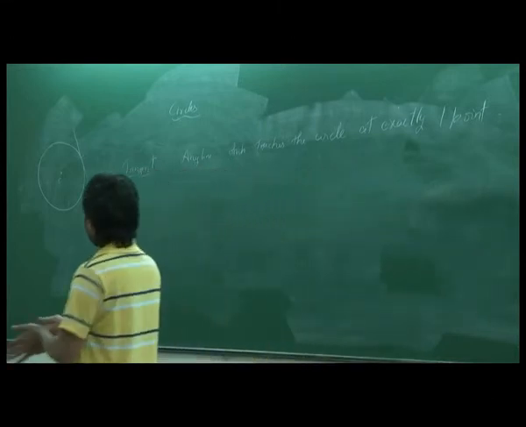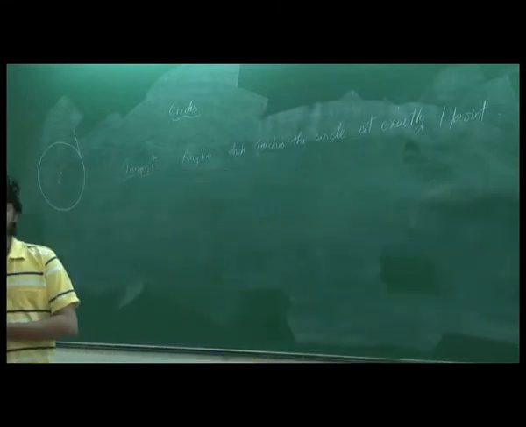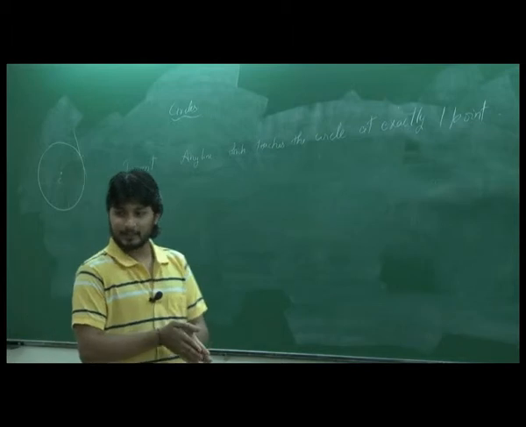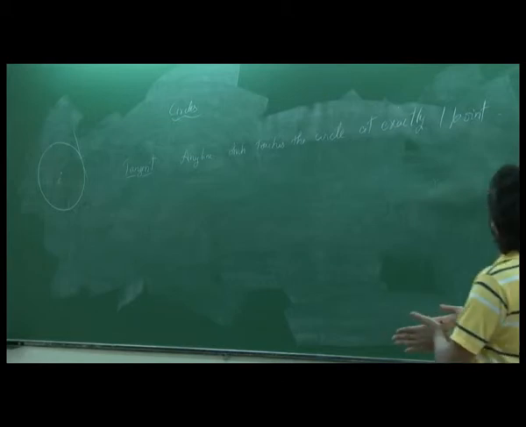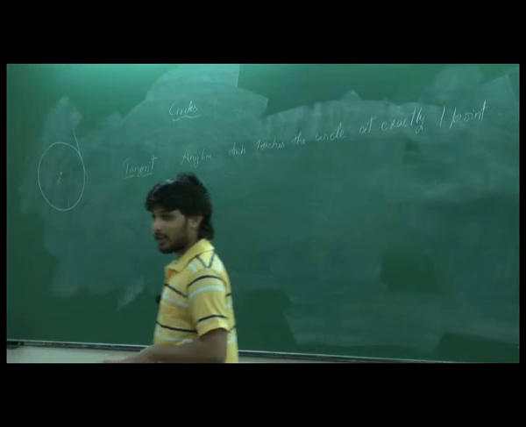So the length of the diameter will always be twice the radius. It's the longest chord. The length of the diameter is twice the radius, right? Okay. So is this fine till now?